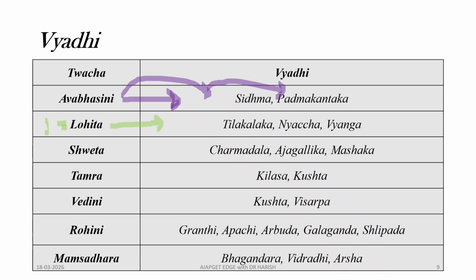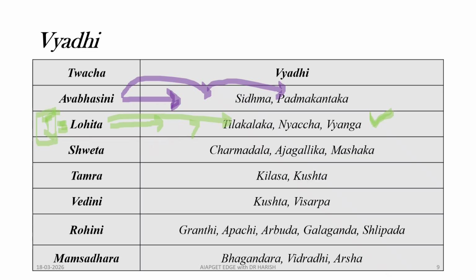Lohita skin layer. It is the second dhatu. Rakta dhatu's synonym is Lohita. Here the trick is in the Rakta Vaha Sroto Dushti shloka; if you have memorized it, there in order you will get Tilakalaka, Nyachha and Vyanga. Tilakalaka, Nyachha and Vyanga are important here. So Raktavaha Srotas has these three manifestations: Tilakalaka, Nyachha, and Vyanga. That's how we remember the Lohita skin diseases.